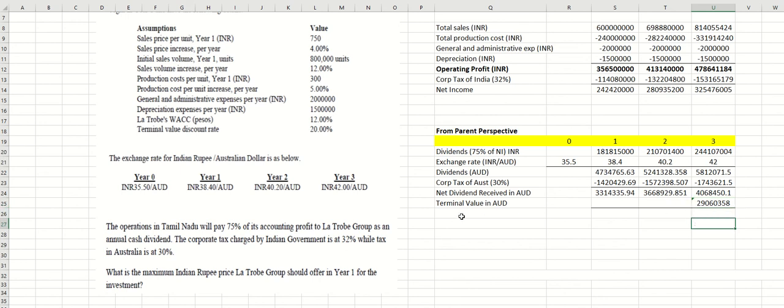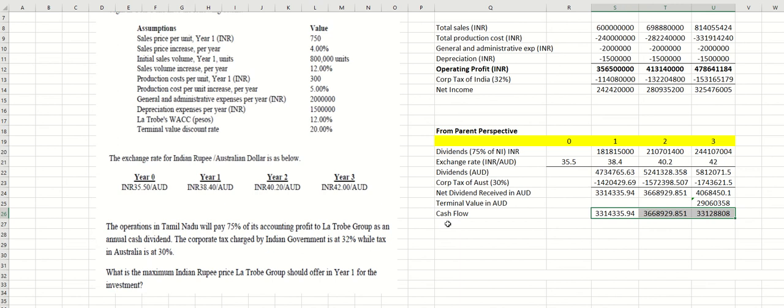So now you can find the cash flow. This is the cash flow from the subsidiaries that will be received by the parent company in Latrobe, Melbourne, Latrobe Group. Latrobe is actually a suburb in Melbourne. So Latrobe Group, located in Latrobe, in Melbourne. This is the cash flow that they will receive annually. So you just add it, you get the third year.